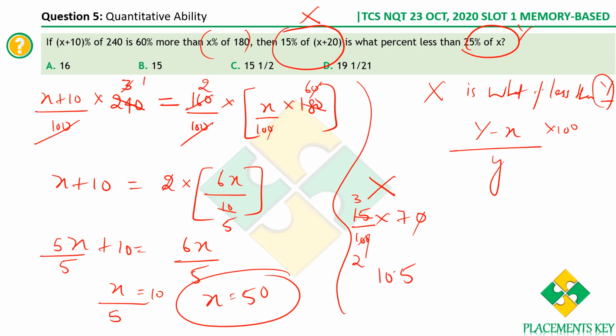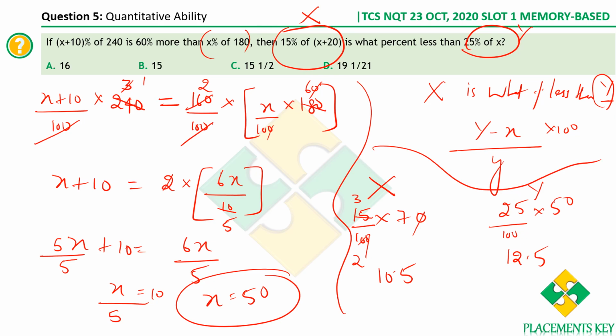Okay, now what is this value? 25% of x, 25% of 50. What is the value? You know 25% is 1/4. 1/4 of 50 is what? Half of 50 is 25. Half of 25 again is 12.5. So this value is 12.5. Okay, so the equivalent of this, I hope you're clear: capital X is what percentage less than capital Y. This is what we got.